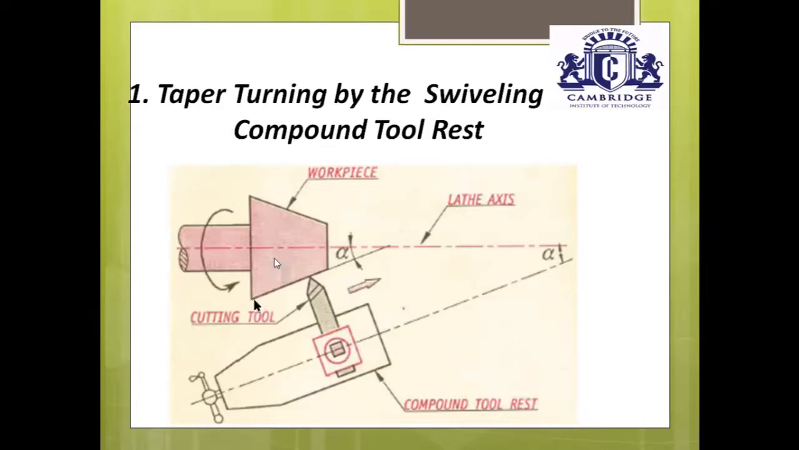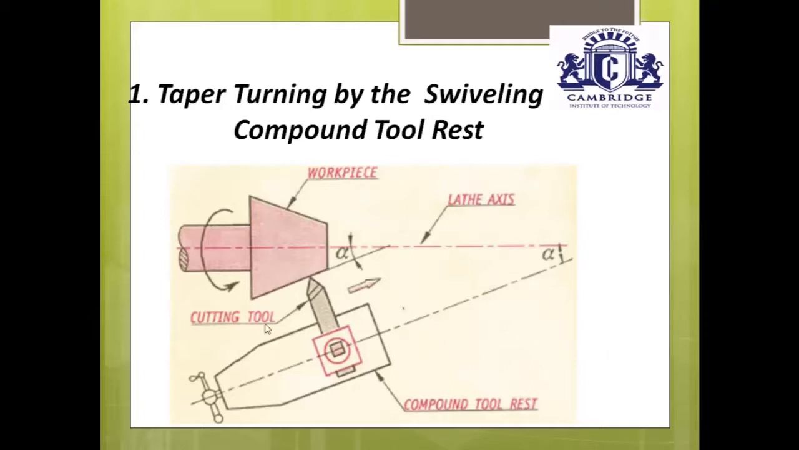Once you have given the depth of cut of 2 mm, move the single point cutting tool from one end to the other end. Take it back to its original position. Again give another 2 mm depth of cut from one end to the other end. Take it back to its original position. Again give another 2 mm depth of cut and move the single point cutting tool from one end to the other end at the tapered angle itself.